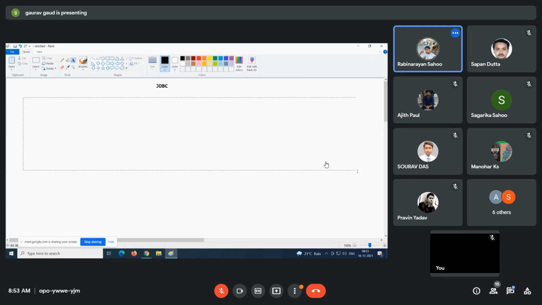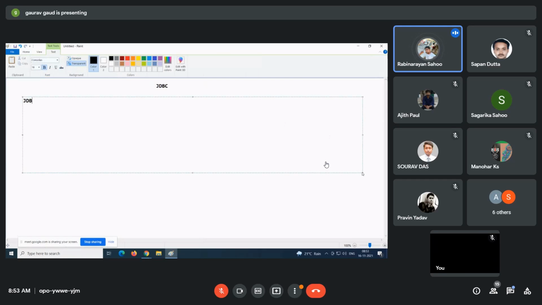Now let's start with the first thing. JDBC stands for Java Database Connectivity.